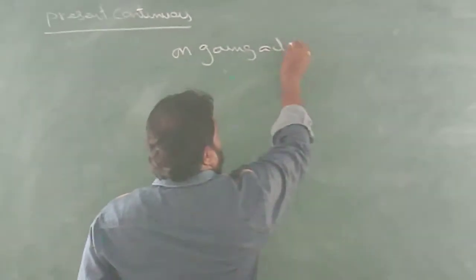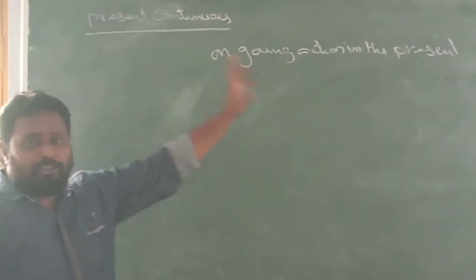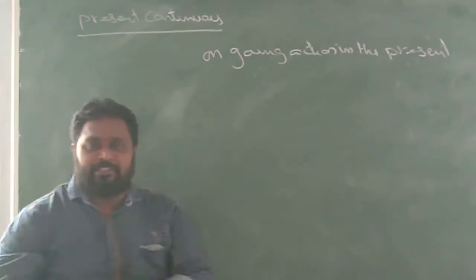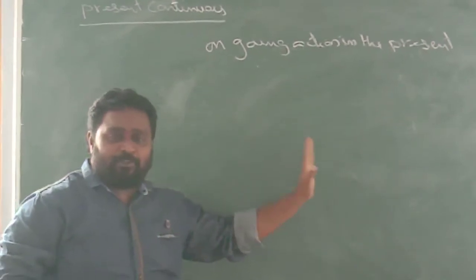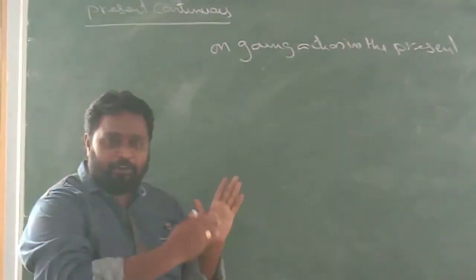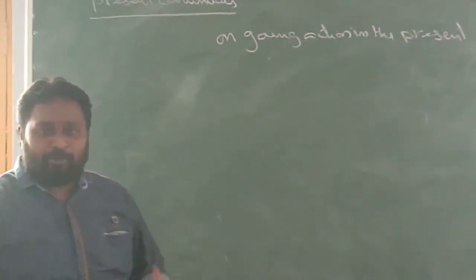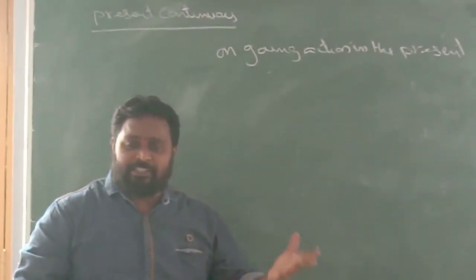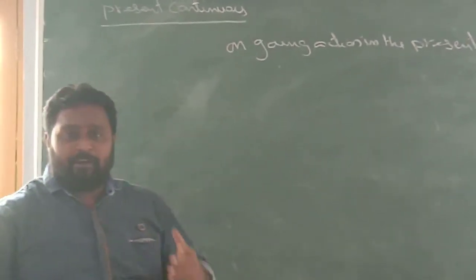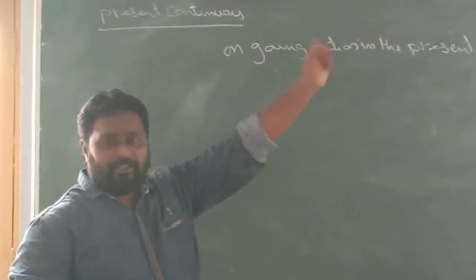Ongoing action in the present. We use the present continuous tense to tell an action which is going on in the present. If we want to see the action, we can see it because the action will be continuing in front of the speaker. Generally, the actions which are going on in the present are in front of our eyes. So we have to say them in present continuous tense.